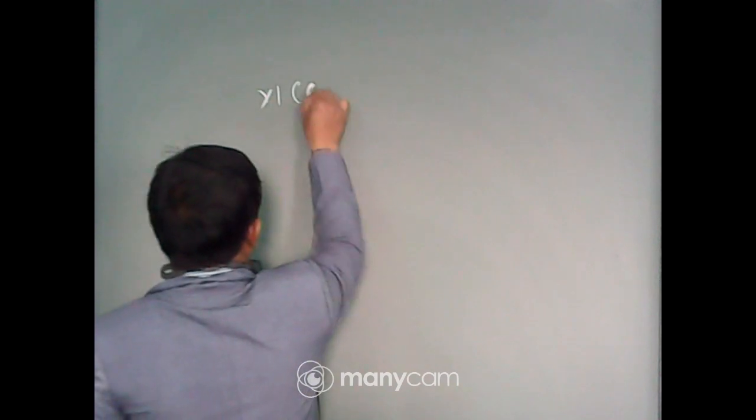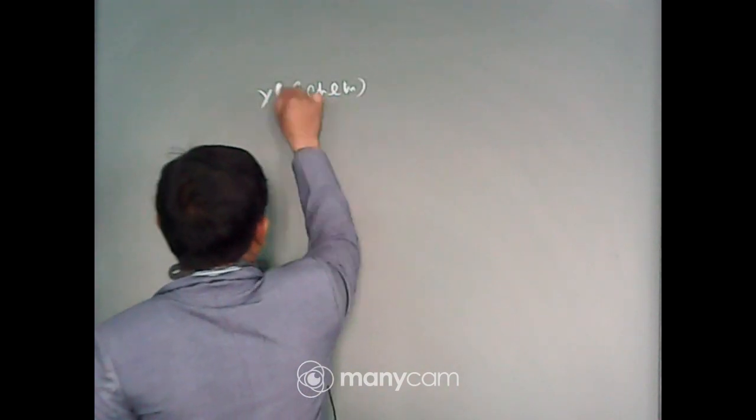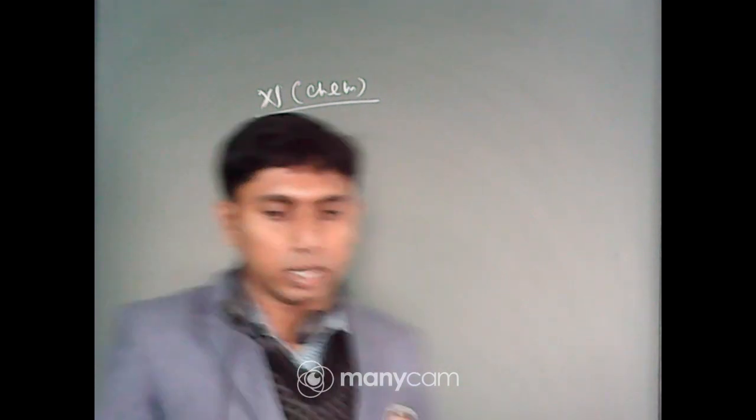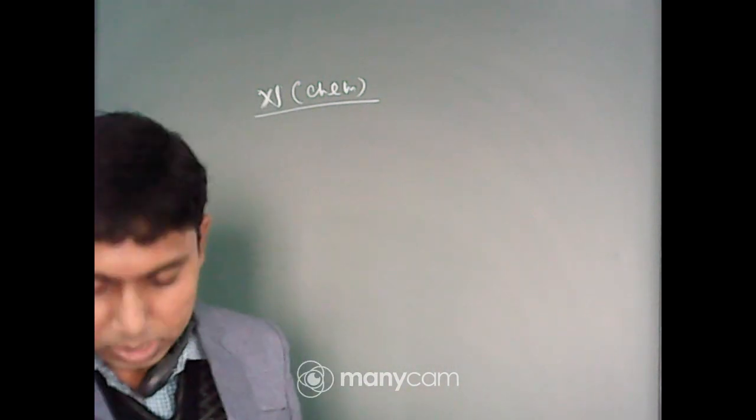Question from p block elements. The options are boron, aluminium, gallium and indium. Now out of these four elements, which one exists in the liquid state?